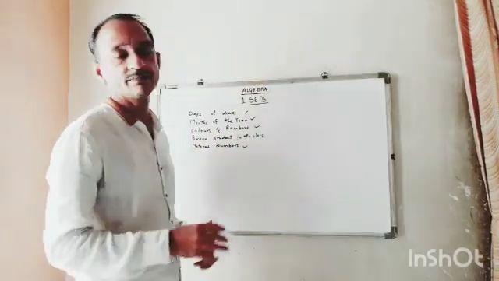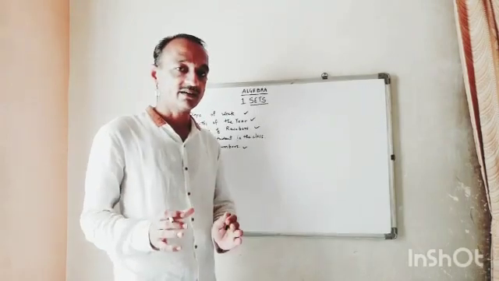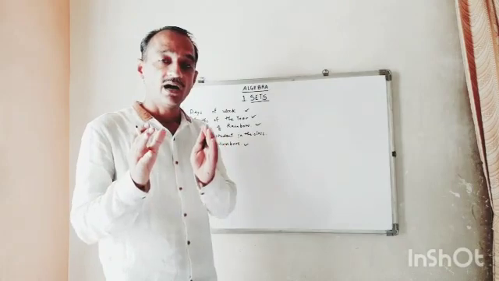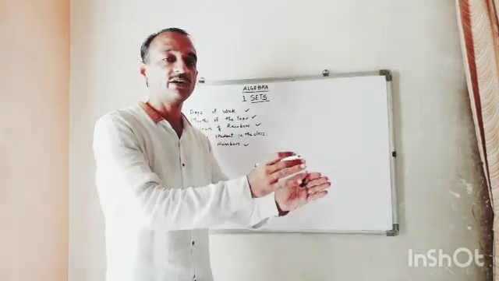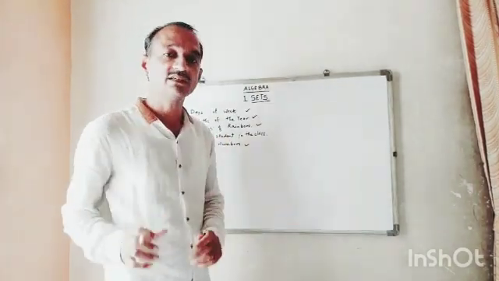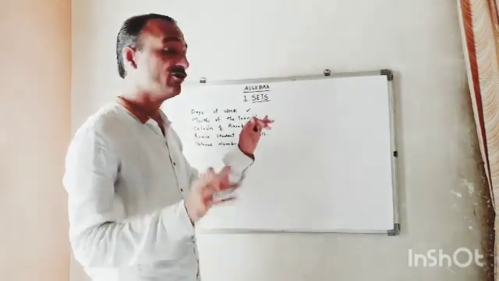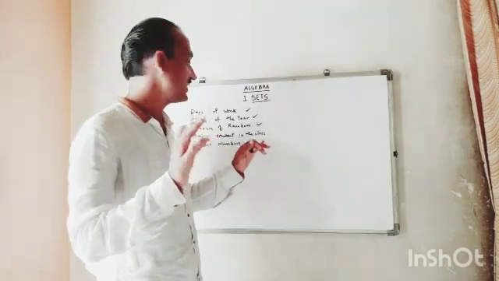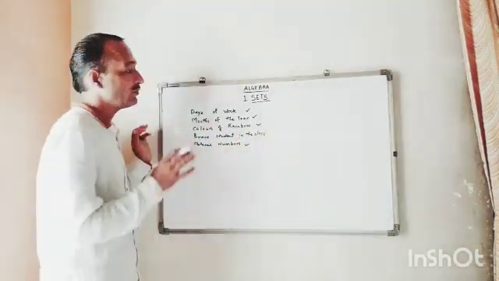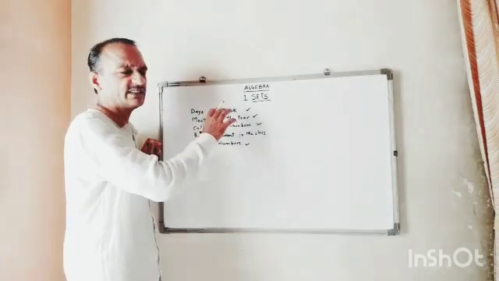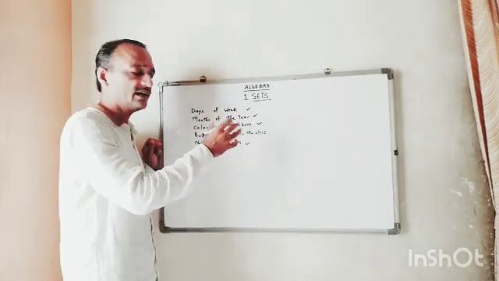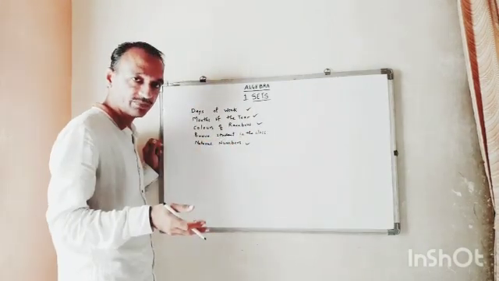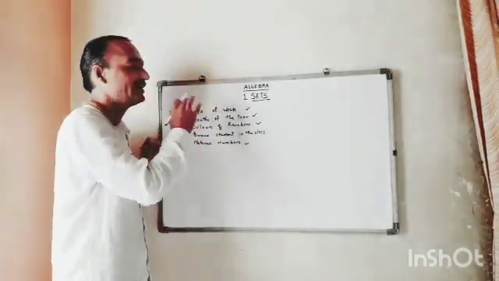So in mathematical terms, what is a set? A collection of well-defined objects is known as a set. Collection of well-defined, I repeat, collection of well-defined objects. Now here, these sets you can show either in alphabets or in diagrammatical forms in many cases. So here let's start with this.